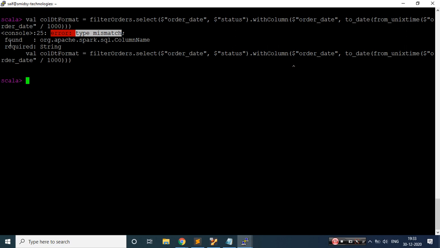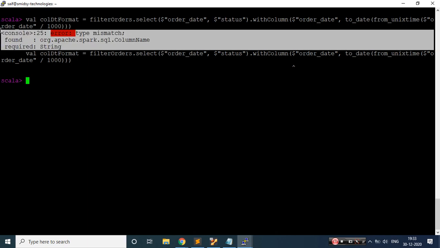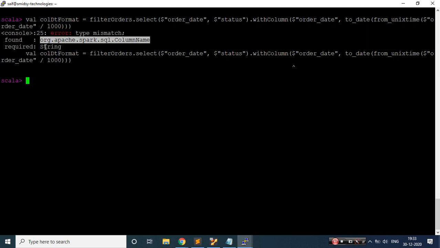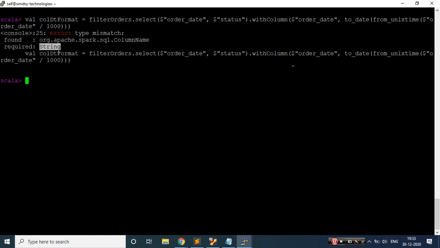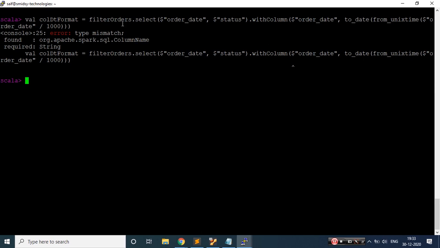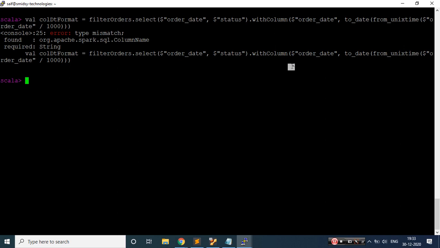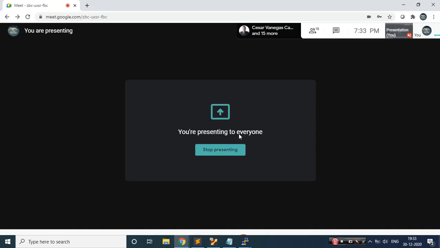The second thing is "found". They found the column name. See, they give the answer to us; we just need to read that and solve it. What they are telling is found column name, but you need to provide a string. That's good. So now I need to analyze my syntax where I have provided my column names. I have provided the column name here and here, but with the select I need to do that, which is perfectly fine. But with withColumn I have provided the column name, and it is giving me a hint: this is your error. Let's rectify that error.